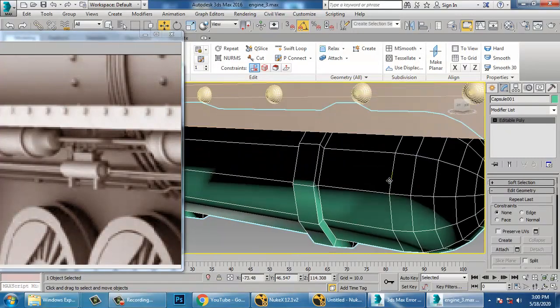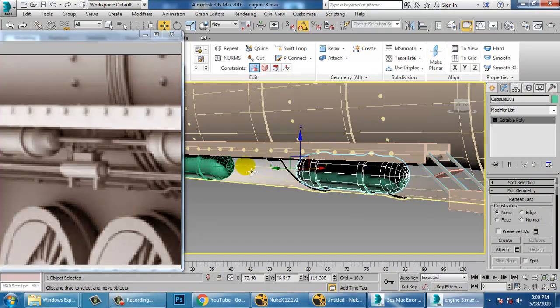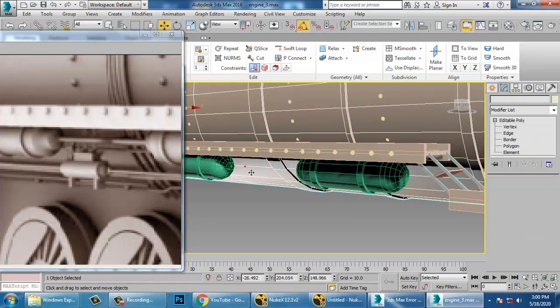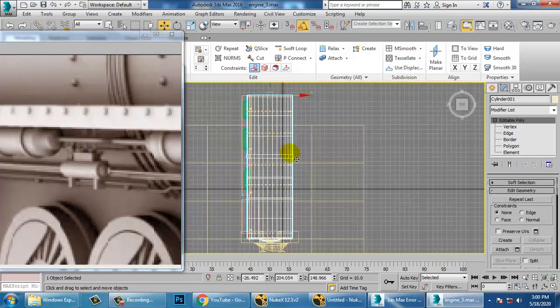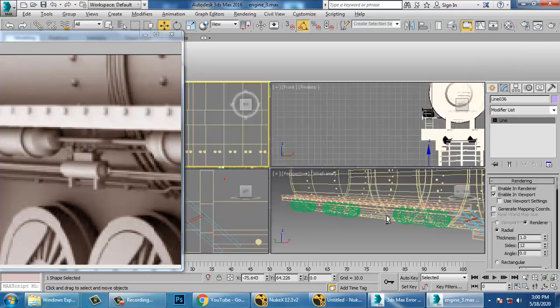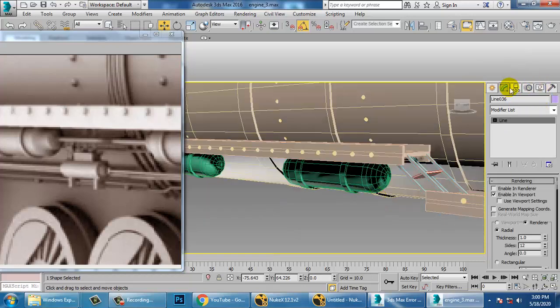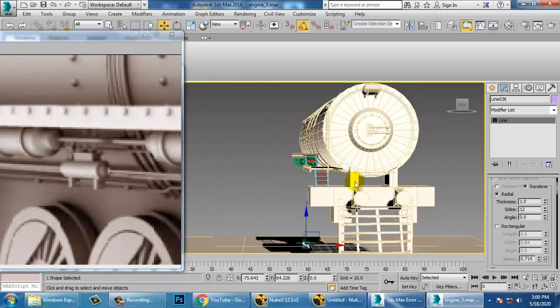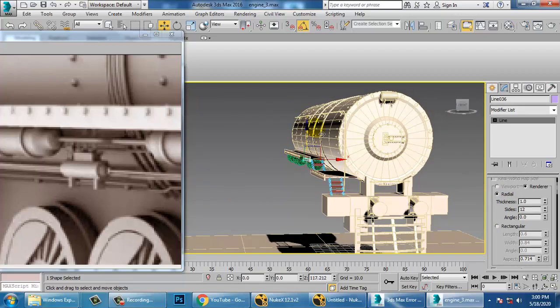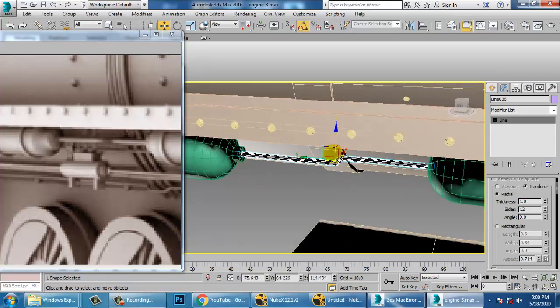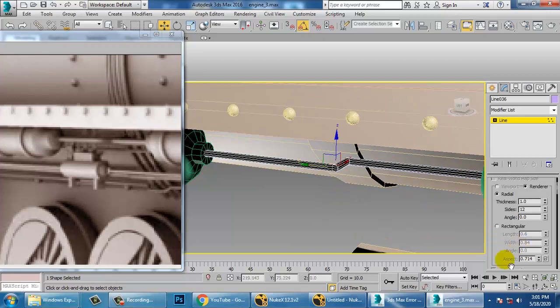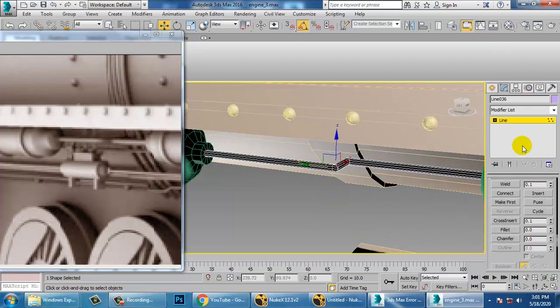So select this line, you can just select a line which you have drawn right from the top view, enable in renderer, enable in viewport, and push the line up. So select this vertices, and we have a fillet option over here. You can give a bit of fillet to it.